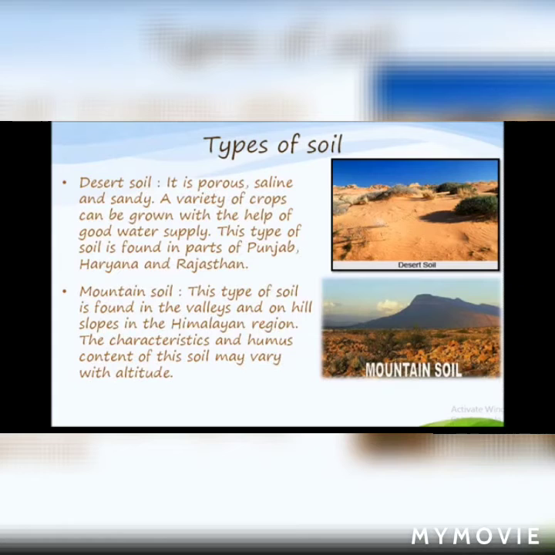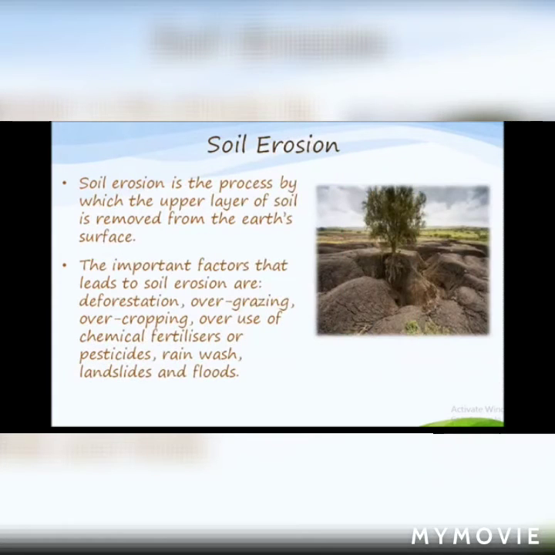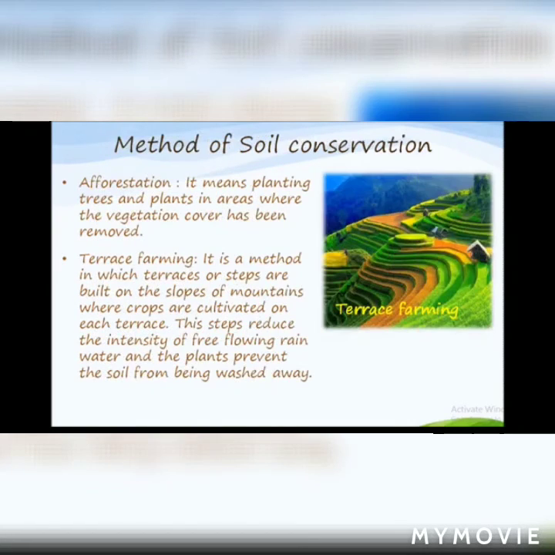Now let's discuss soil erosion. Soil erosion is the process by which the upper layer of soil is removed from the earth's surface. It happens because of human and natural factors. The important factors that lead to soil erosion are deforestation, overgrazing, overcropping, overuse of chemical fertilizers or pesticides, rainwash, landslides and floods. So now let's talk about the methods of soil conservation.